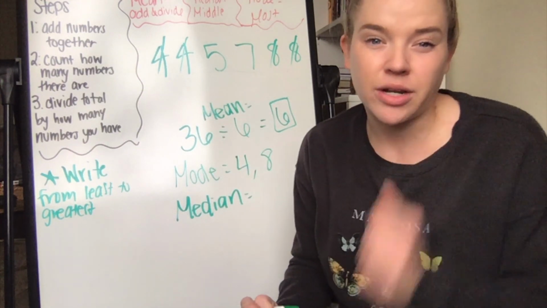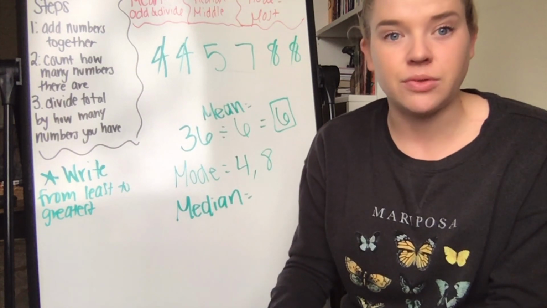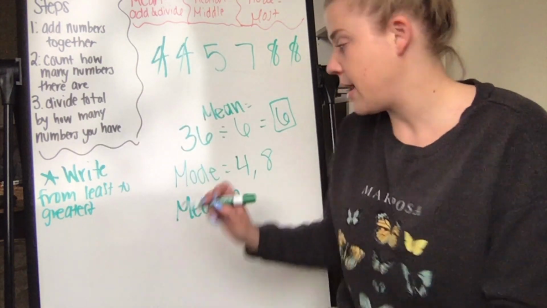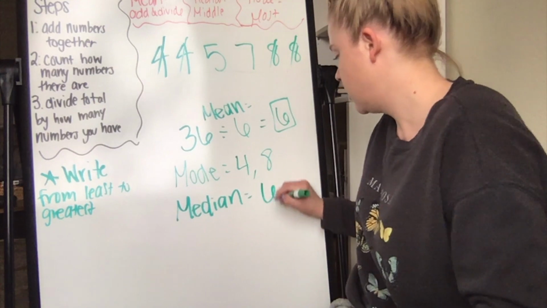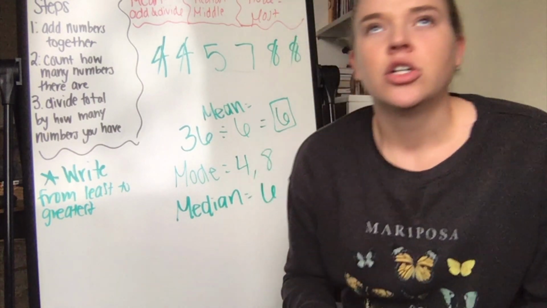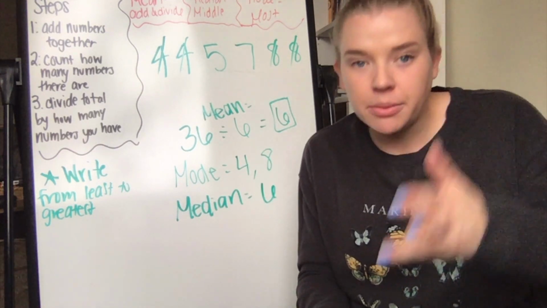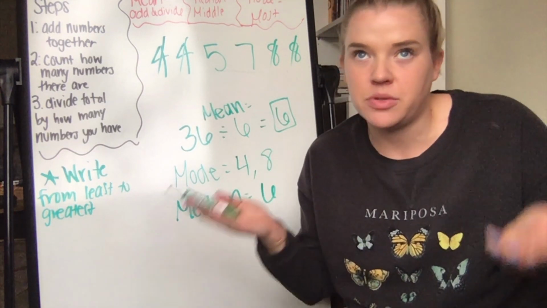My goal is to have 1 number left, but if I have 2 numbers left, I just say 5 and 7. What's in the middle of 5 and 7? 6. So my median here is 6. Sometimes you're going to get numbers where it's like 20 and 30. I mean, you could probably look at that and see, okay, 20 and 30, what's in the middle of that?